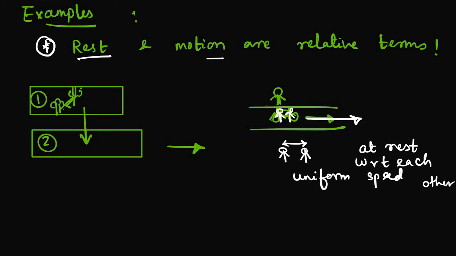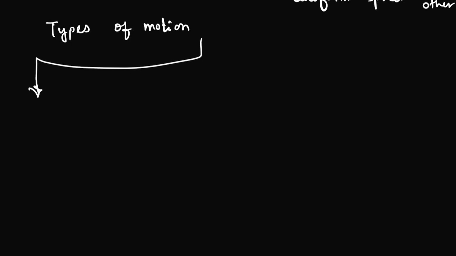Okay, so next we will cover types of motion. Okay, what are they? You must be knowing it. Still, I am making a flow chart just to get used to it, so that you will also remember what else you have studied in your lower classes or previous years.